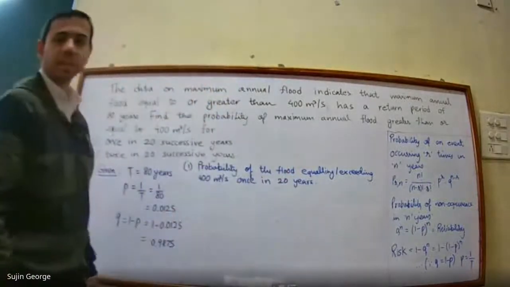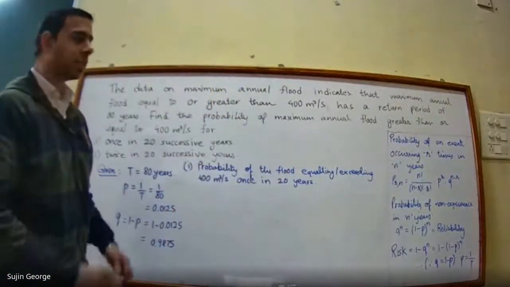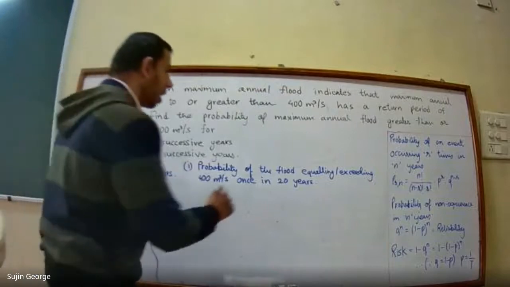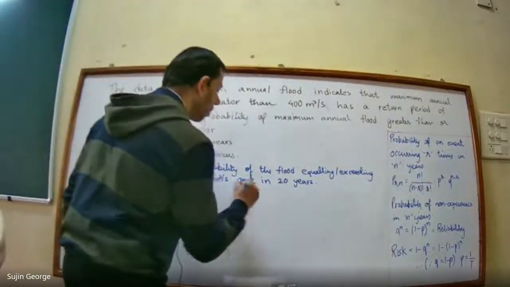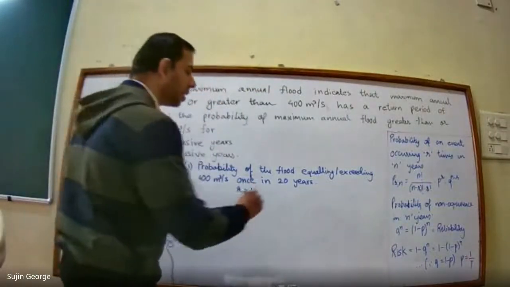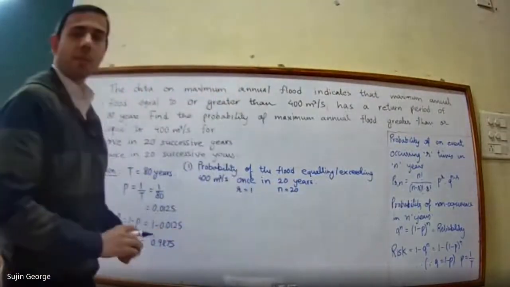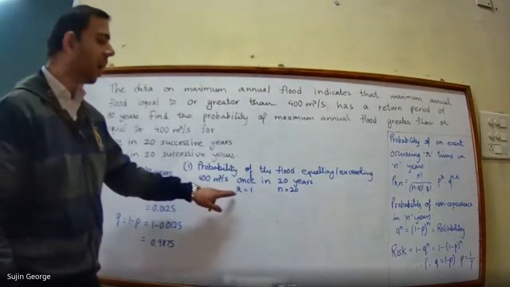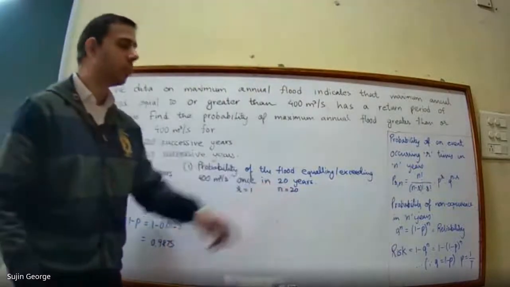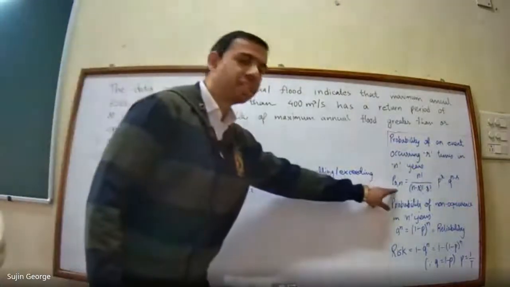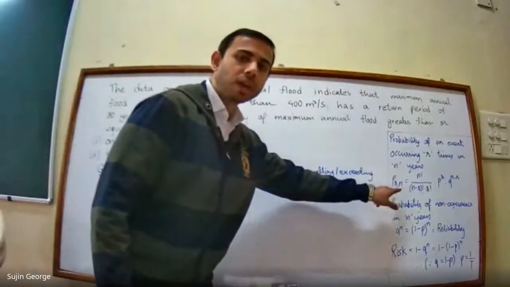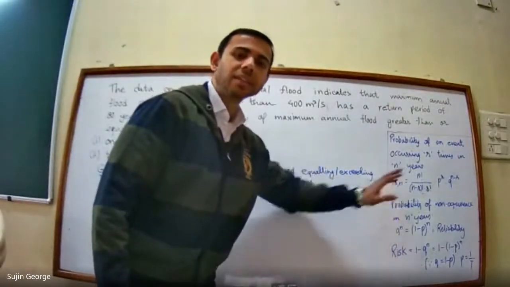Once in 20 years means here once means r is equal to 1 and 20 years means n is equal to 20. In this basic equation, you have to substitute r as 1 and n as 20.